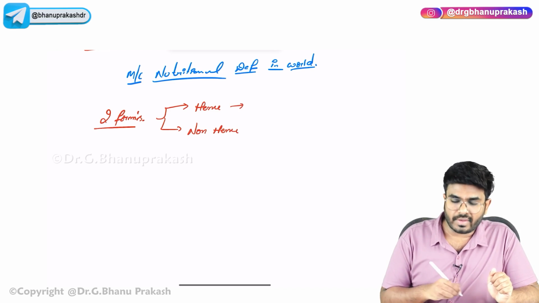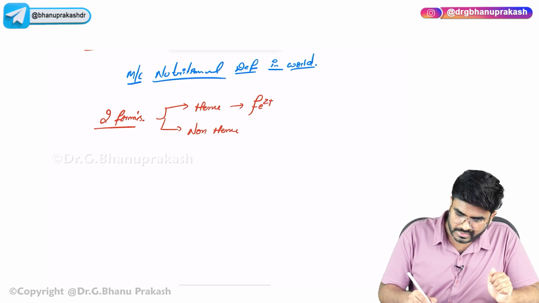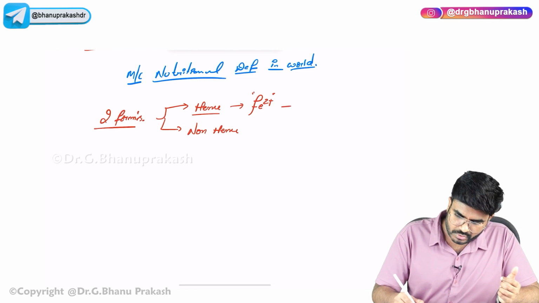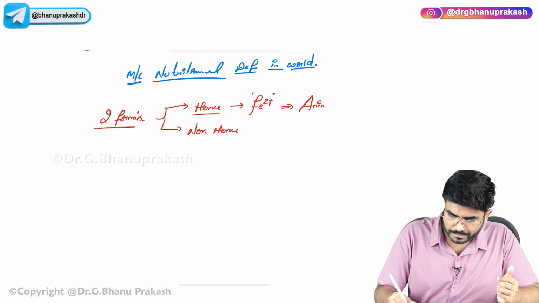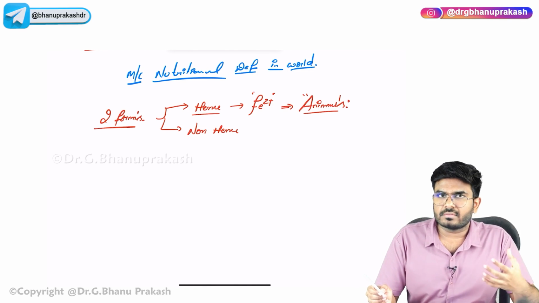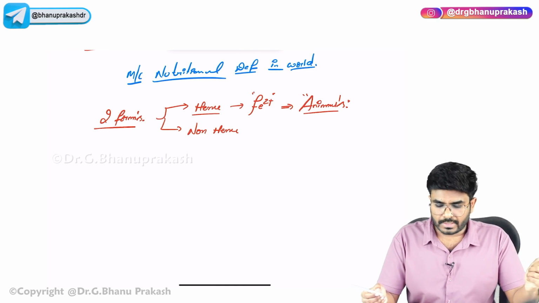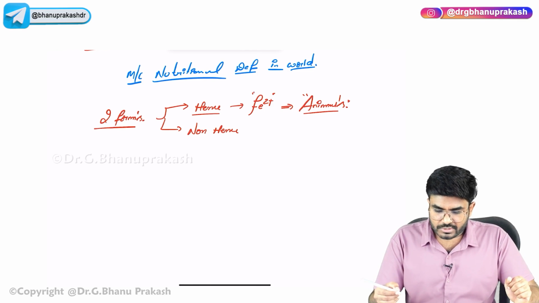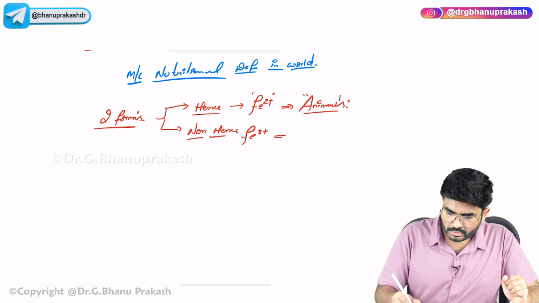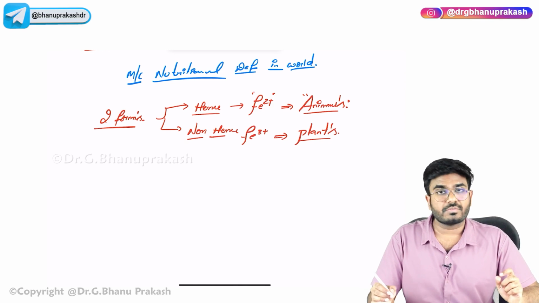Heme iron means that form of iron which you get from animals. Usually the heme form of iron, that is Fe2+, which is ferrous iron, you will get from animal sources, like milk products, cheese, ghee, butter, or the meat of animals, chicken. So from animals you can get the Fe2+ form of iron. And what is non-heme iron? Non-heme iron is the Fe3+ form of iron. Usually you will get it from plant sources. So usually vegetarians will get the Fe3+ form of iron.